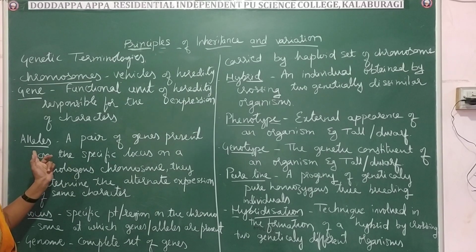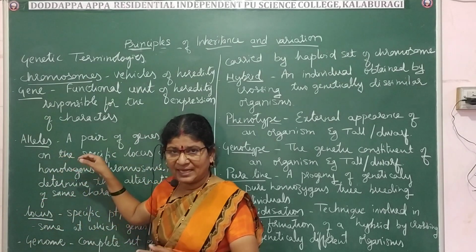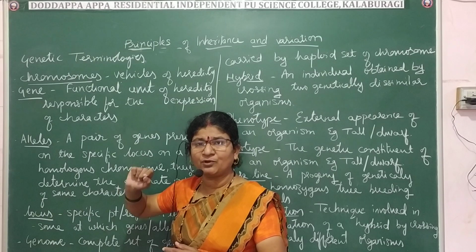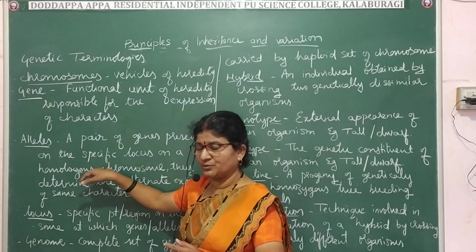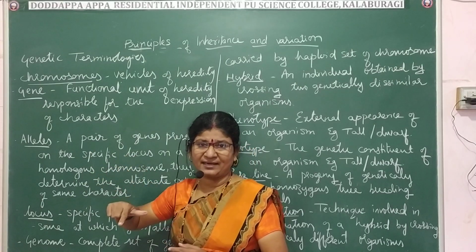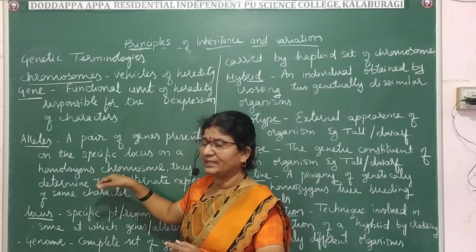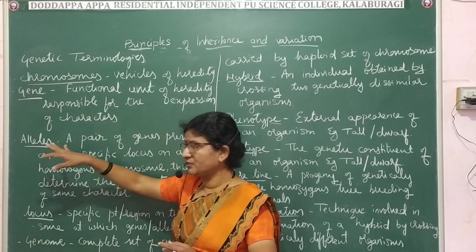Or simply you can say they are the alternate forms of a gene, which are present on the same loci, at the same point on the homologous chromosome, and they control the alternate expression of a same character.